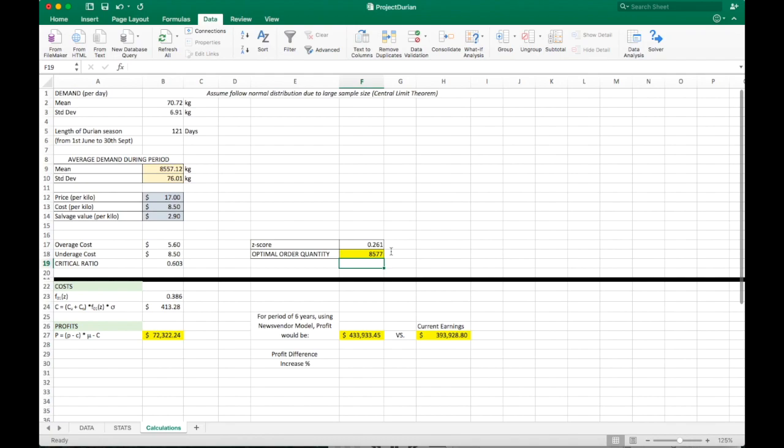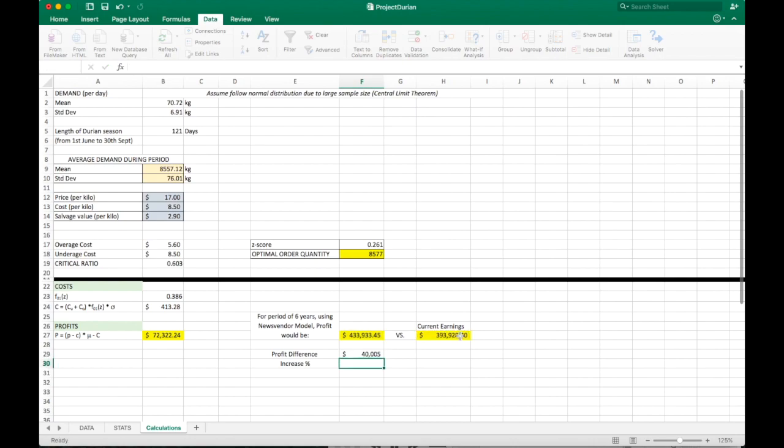In order to make a comparison between the newsvendor model and Daniel's current ordering strategy, we have to determine the new cost. This cost uses the Z value as a parameter, which is calculated with the formula NORM.S.DIST. With this value we calculate the new cost, taking into consideration overage and underage costs. Then we can calculate the profit during one durian period, which is the margin multiplied by the expected demand, minus costs. As a last step, we compare the profits using the two methods.